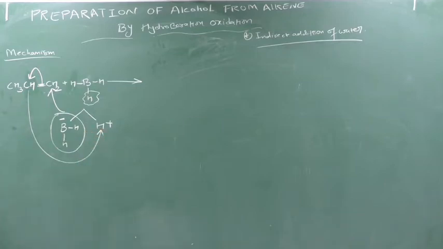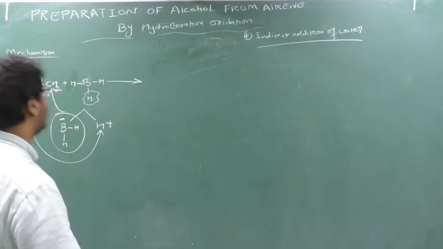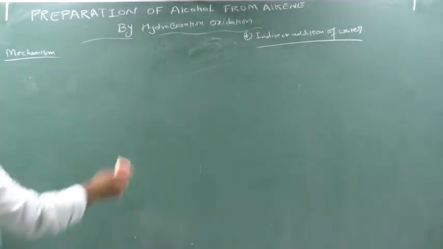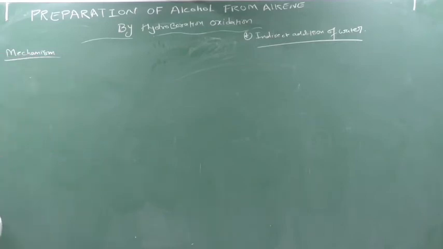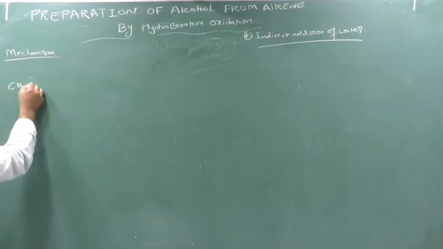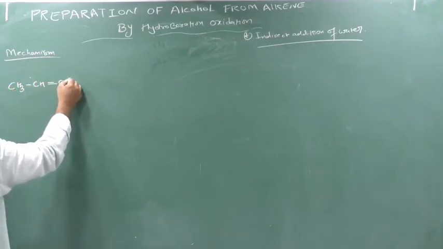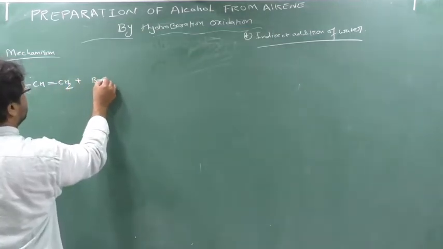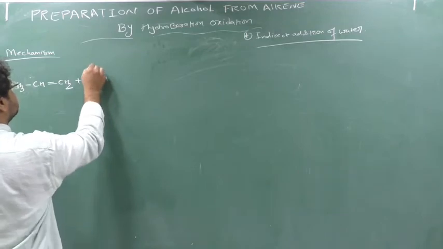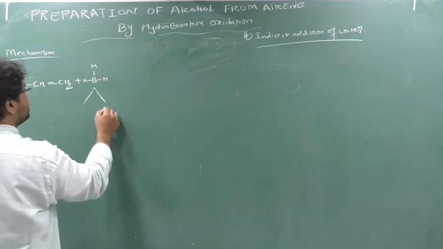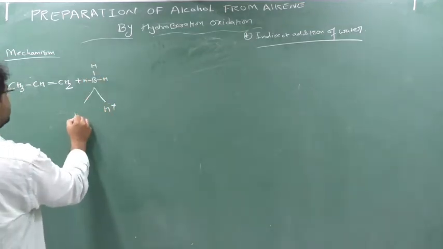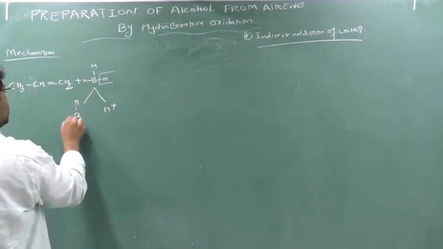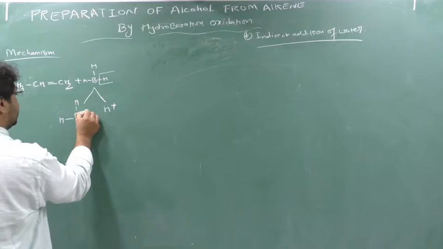Understood this? Once more I will tell you, please be focused here. It's a bit tough, but once you understand, everything will be easy, and it's very long also. See, this is CH3, CH double bond CH2. Here diborane will come into the picture. So here one H plus will be removed, and it creates a minus charge.